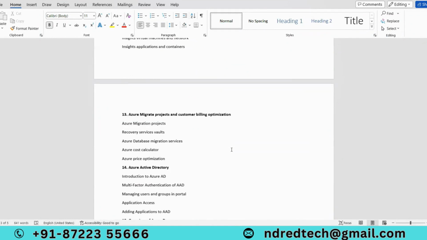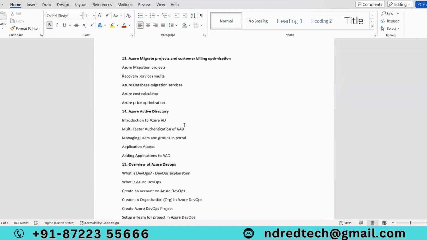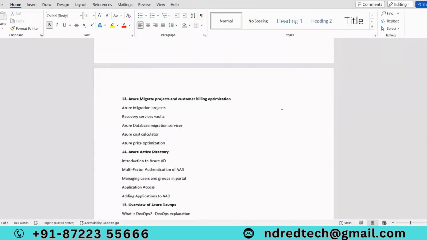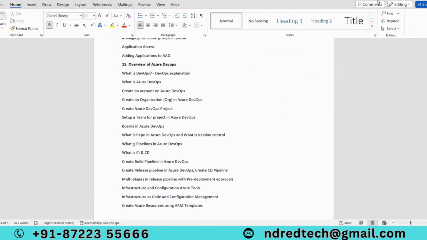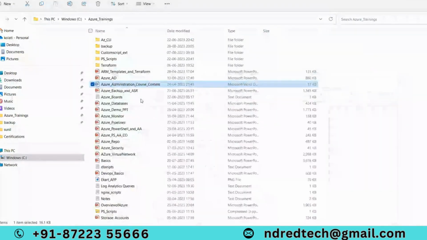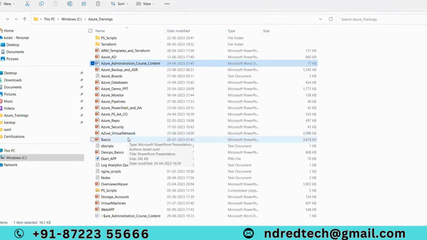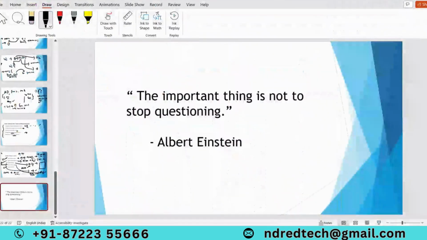Even though I didn't mention it, I didn't update this document, we are going to cover each and every topic related to Azure administration. Beyond our course content, we are also going to discuss Terraform, Git, and basic DevOps pipelines. We will deploy a sample application. I will show you how to manually deploy an application on a virtual machine, and how to deploy a similar kind of application with the help of pipelines. We are going to discuss each and every topic in depth.